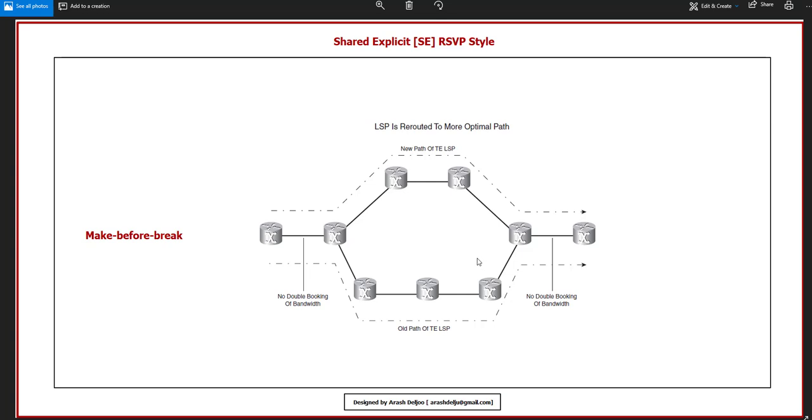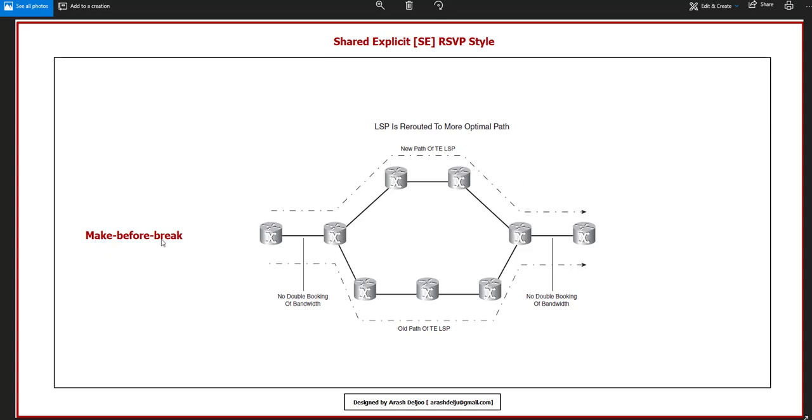After some time, now we have a new path through the top. And the new path is the better and more optimal path. You know that after re-optimization, whether periodic, manual, or event-triggered re-optimization, the tunnel head should change the path of the tunnel to the new path. You know it, okay?